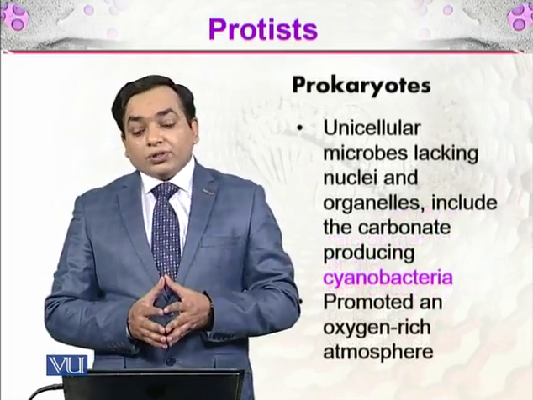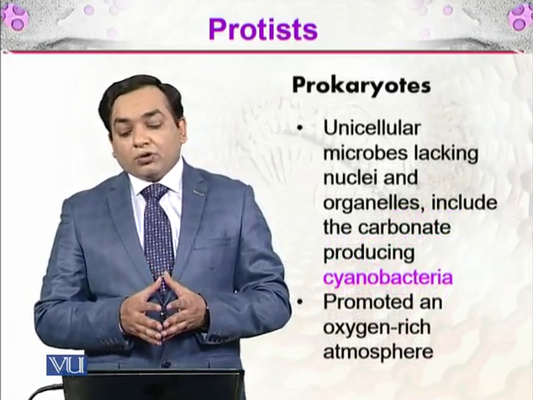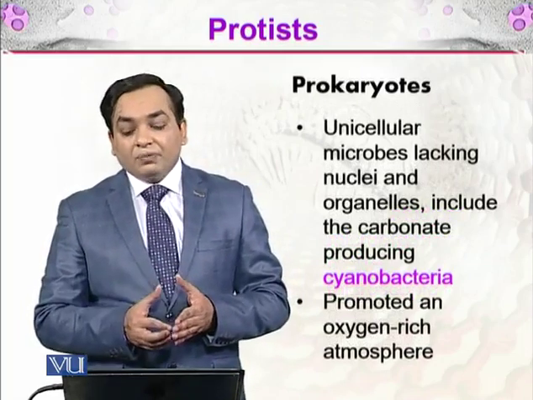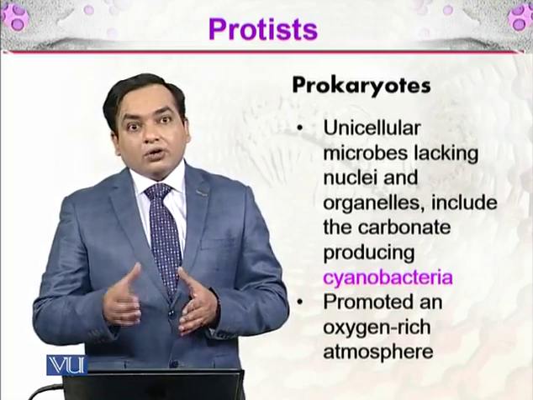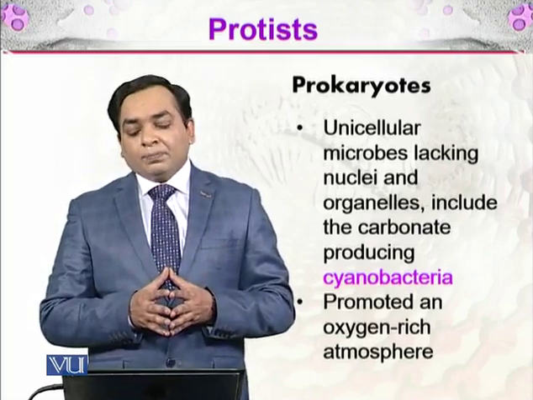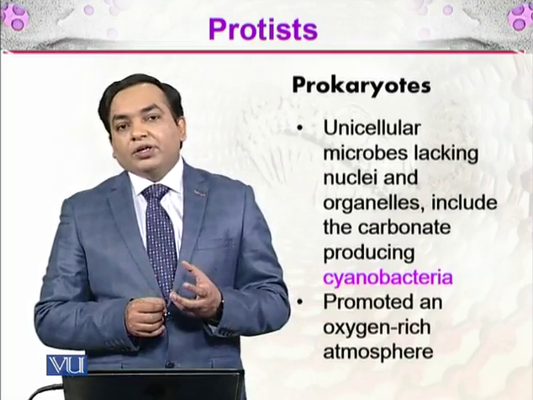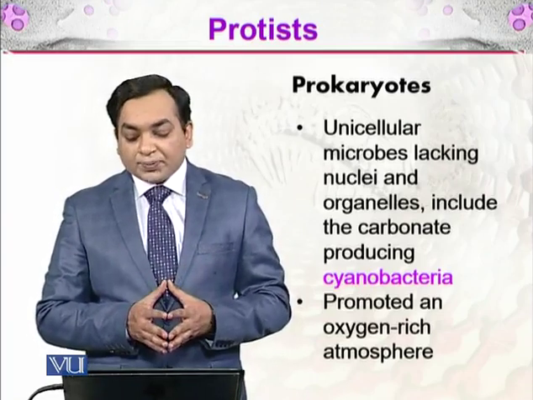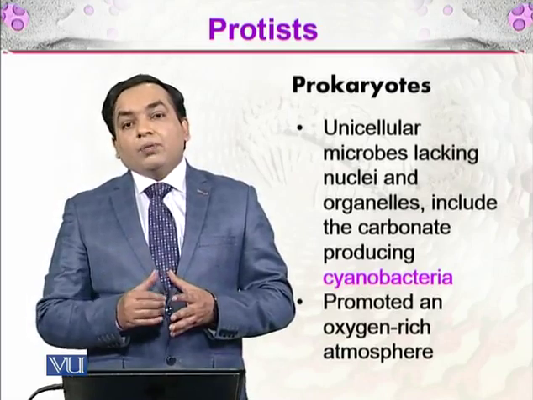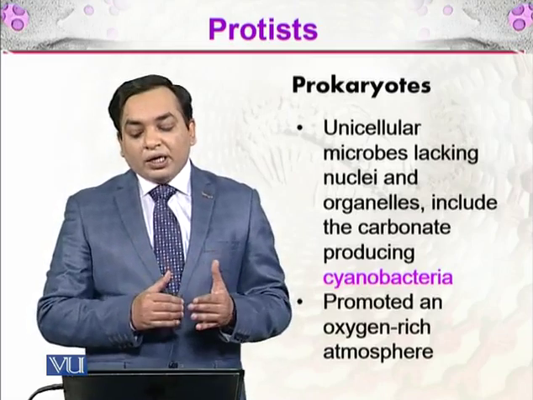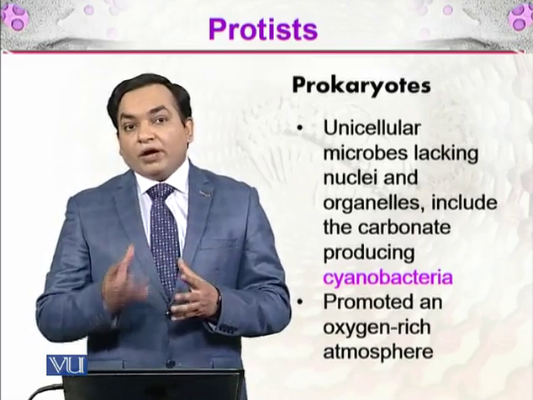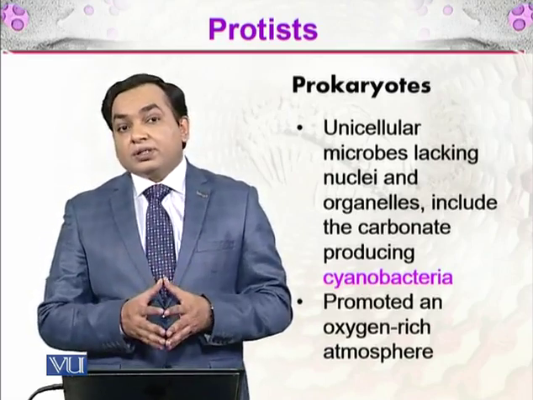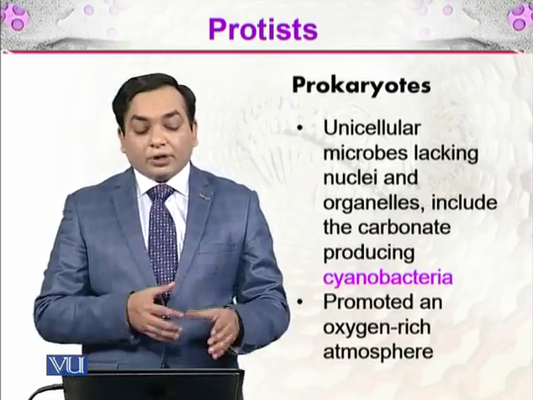So what are the prokaryotes? These are unicellular microbes lacking nuclei and organelles, including the carbonate-producing cyanobacteria. Cyanobacteria are the bacteria which are doing photosynthesis. And these prokaryotes promoted an early oxygen-rich atmosphere. And we have discussed that these were the earliest life forms, even before the eukaryotes.